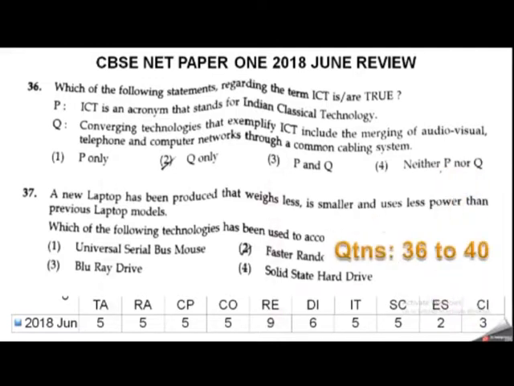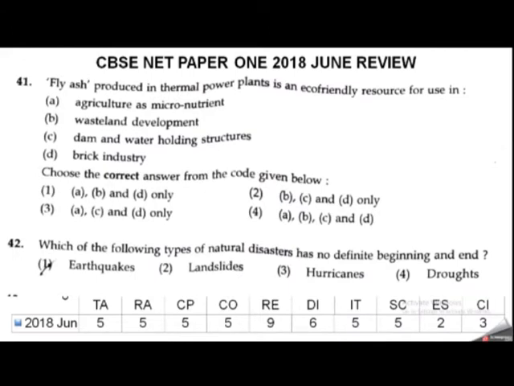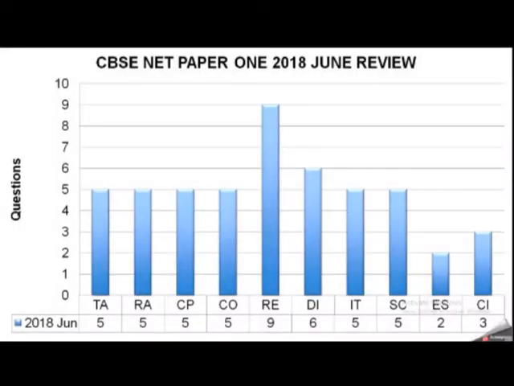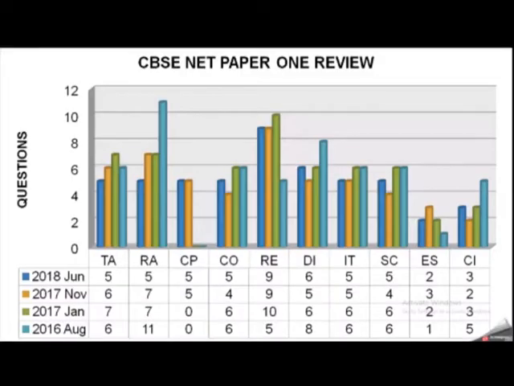Then comes IT, information technology. Very simple and straight questions they are asking for this section. It is very easy, and we will score almost 5 marks. This year, questions 36 to 40 are from IT. Then comes science, the general science about fly ash, natural disasters, etc. They are asking questions. And then comes the last but not the least, the education system of India, like NCERT, AICTE, IIT, all these institutions and the acts associated with these institutions. They are asking 2 questions this year. And the last topic of this review, that is the Constitution of India, this year they asked 3 questions.